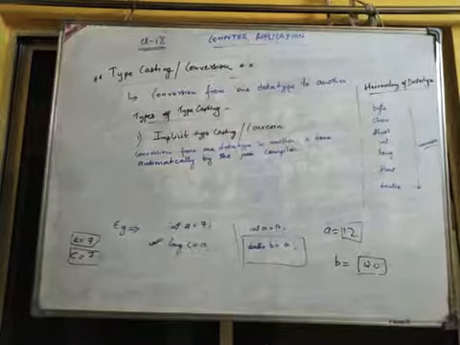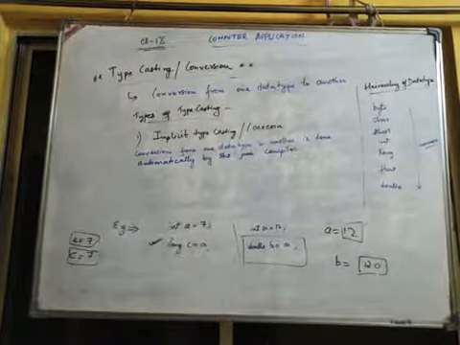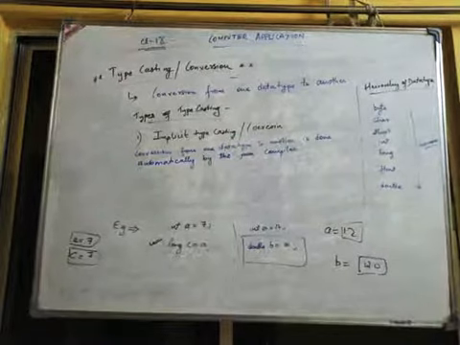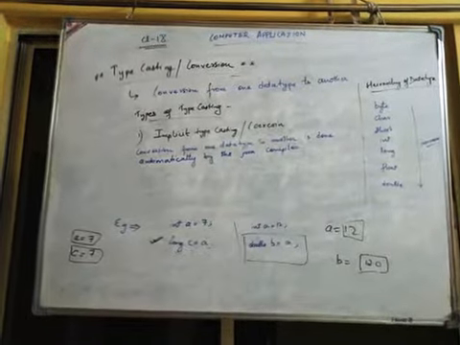Now there is a criteria for it. The criteria is that the destination type should be larger than the source type.